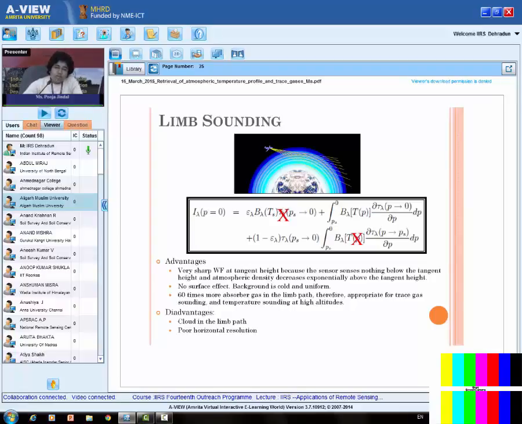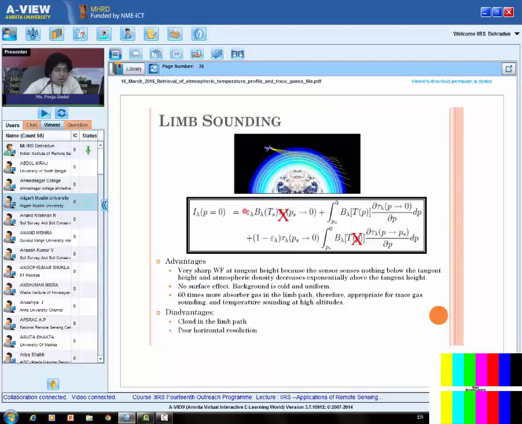Till now, without mentioning it, whenever we discuss a sounding, we assume that my sensor is looking vertically downward or at some slant angle, right? So that is called a nadir sounding. Now, in the limb sounding, my sensor over here doesn't see the surface. It sees only the atmosphere. That is, it sees along the limb of the earth, like this over here, right?